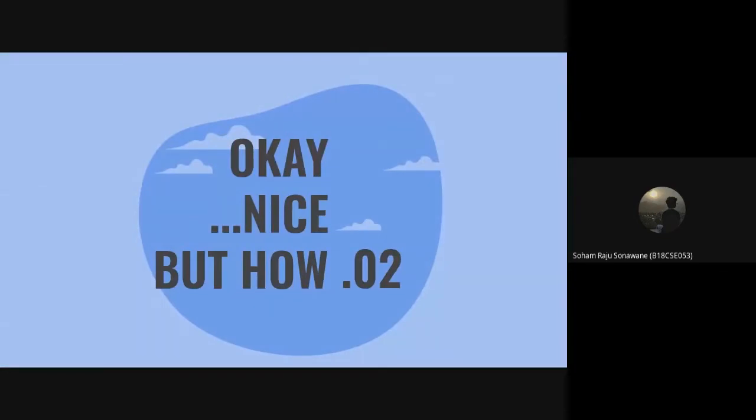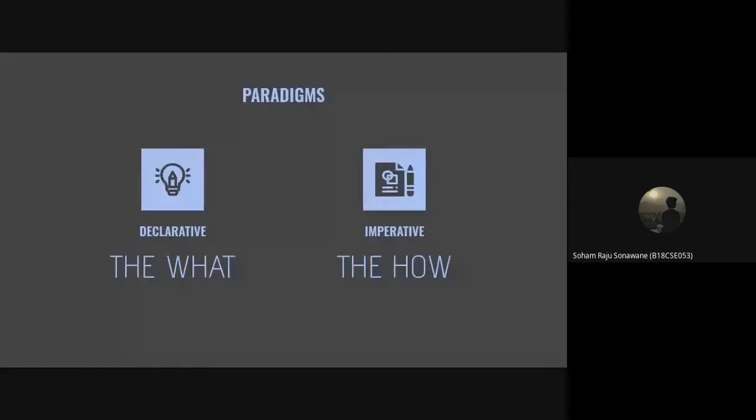So before diving in, I would like to brief you about the paradigm a little bit, in contrast to the paradigm that we generally use, which is the imperative style of programming. In functional programming, you follow a declarative paradigm, which focuses on the what.